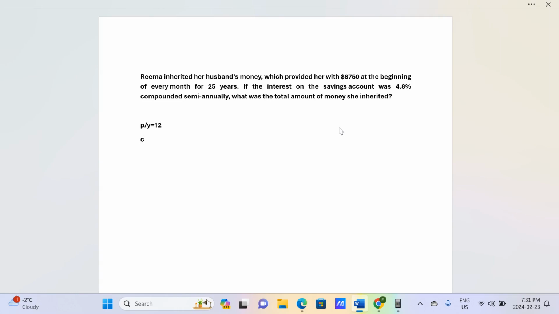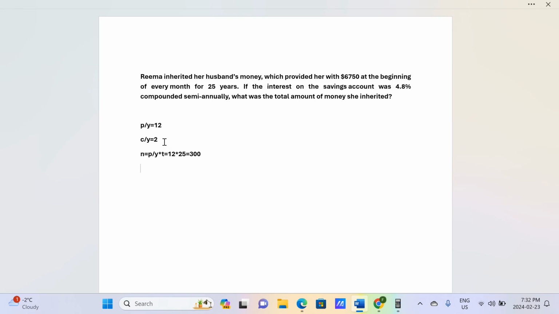What about compounding? Look at the number of compounding in 1 year. Compounding is semi-annually. It means 2 compoundings in 1 year. How many payments is Rima going to receive during 25 years? That's N. N is PY times time period. PY is 12, payments are monthly, times time period in years, which is 25. So Rima is going to receive 300 payments of $6,750.